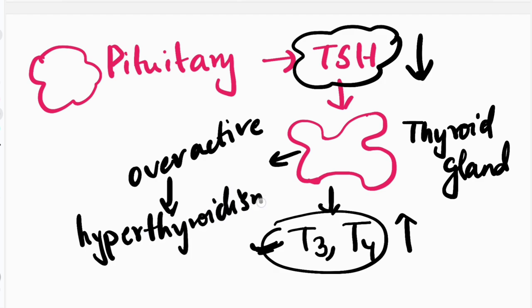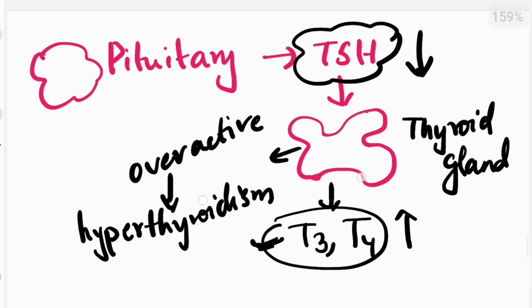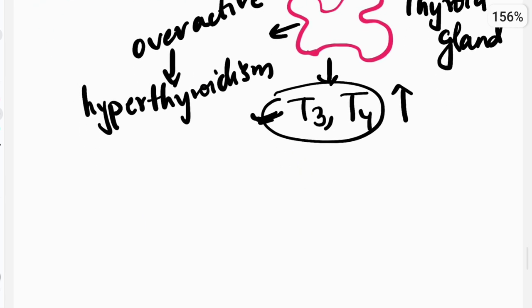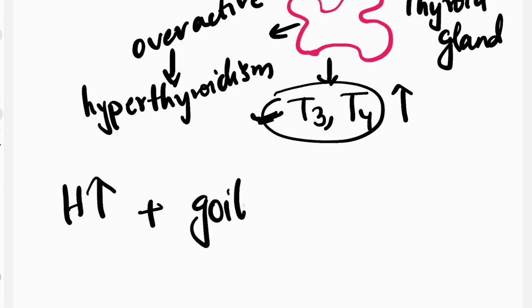Now remember, whenever the most common cause of hyperthyroidism, along with diffuse goiter, you must think about a disease called Graves' disease. Understood?